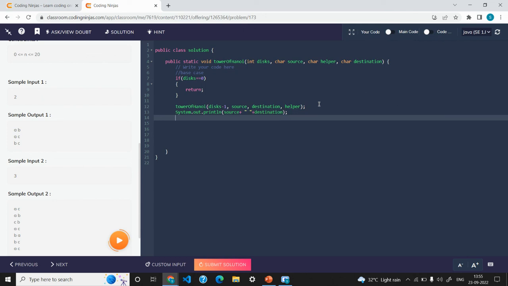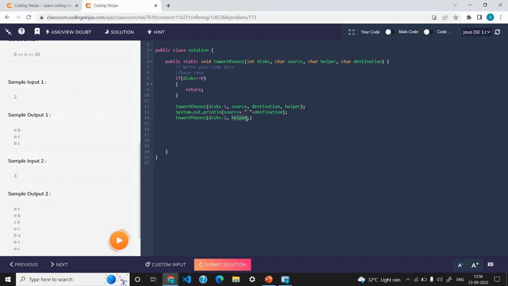After that, again we are going to call recursion, and again we need to move that n minus 1 disks, which are now in the helper part, right? We need to move them from the helper. So now this will be your source, because the format is, first we need to pass the source, then helper, then destination. Now this time, what will be your source rod?